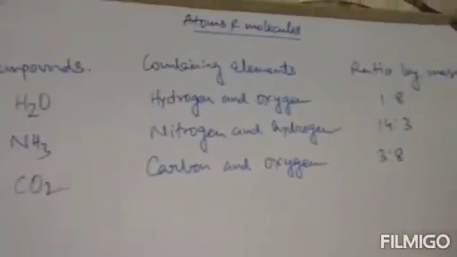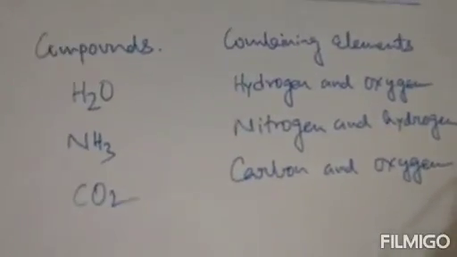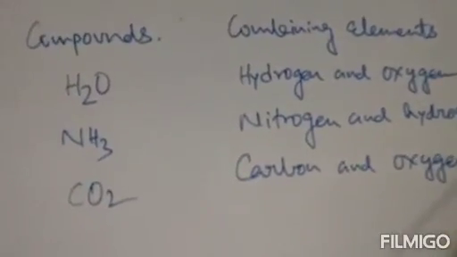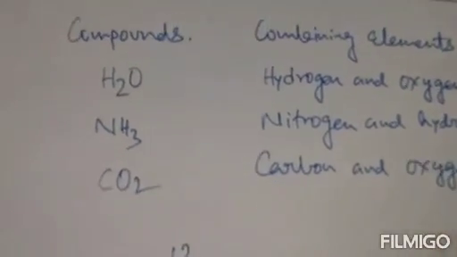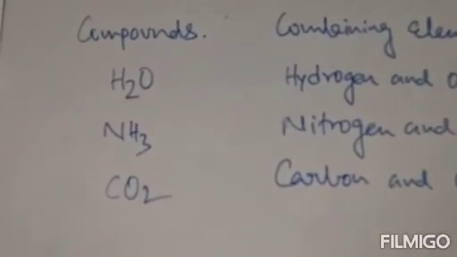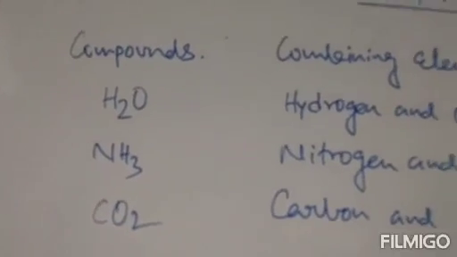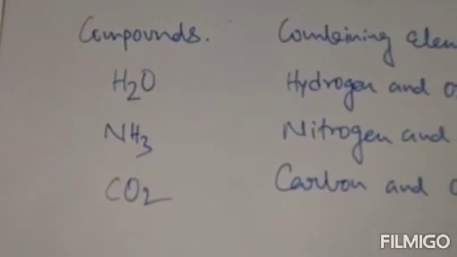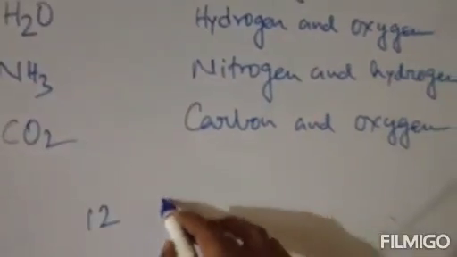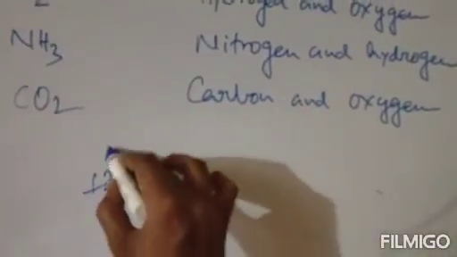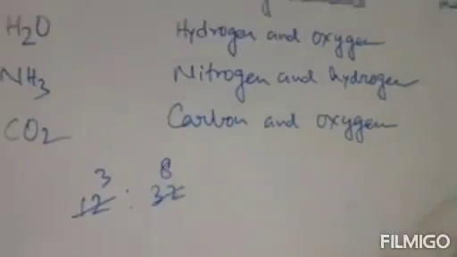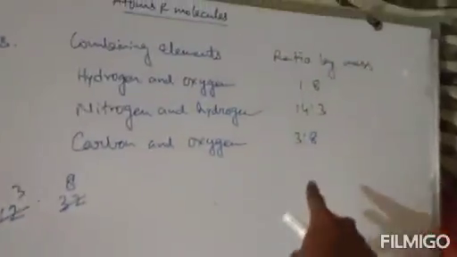Now how did 3:8 come? The atomic mass of carbon is 12. The atomic mass of oxygen is 16, but there are 2 oxygen atoms, so the total mass will be 16 into 2, that means 32. Now reduce: 4 3s are 12, 4 8s are 32. See, the ratio is 3:8.